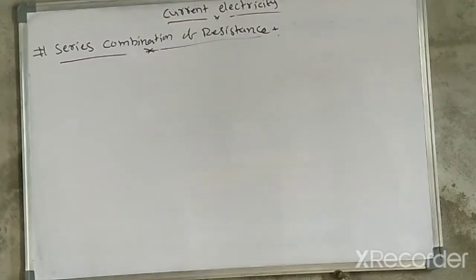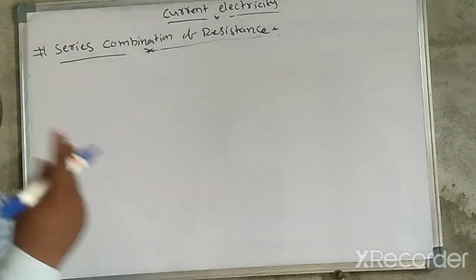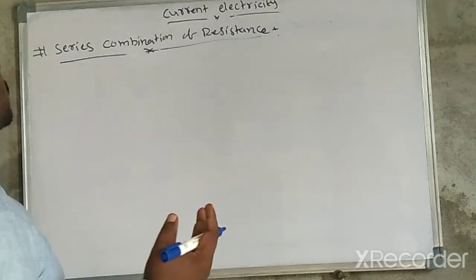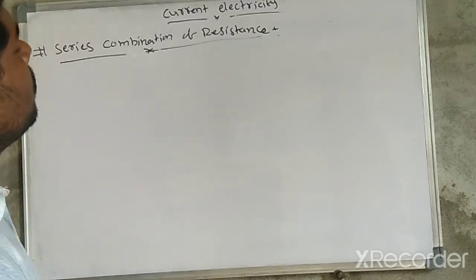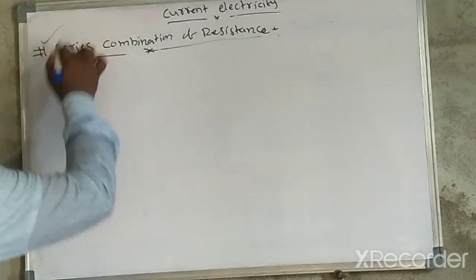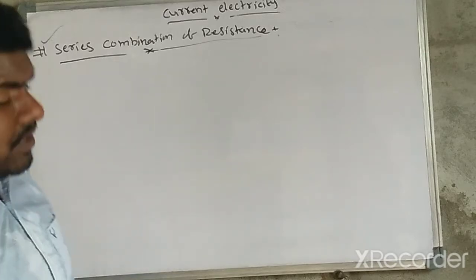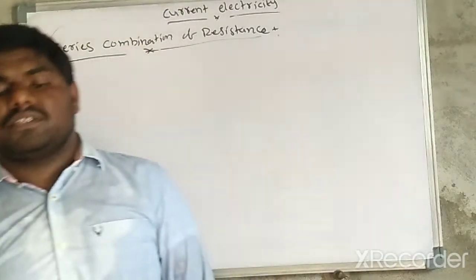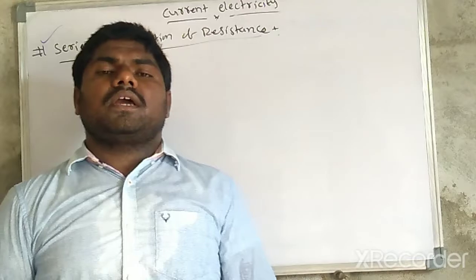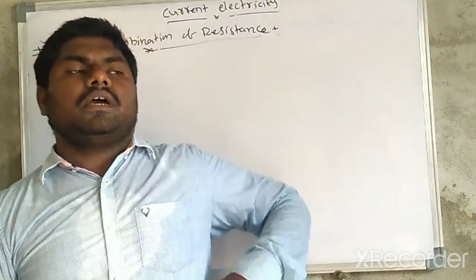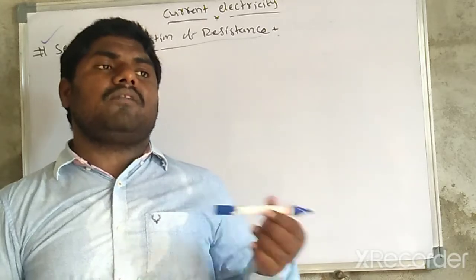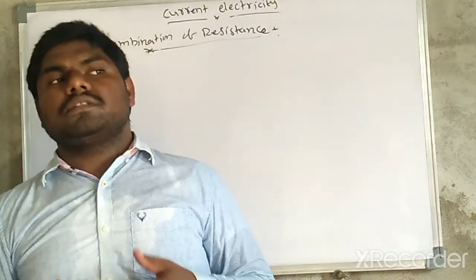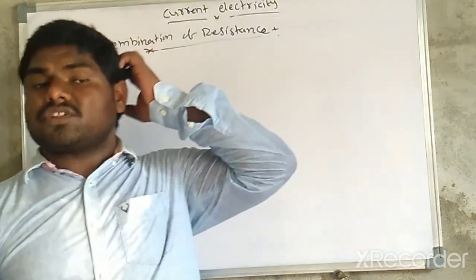Now let us discuss grouping of resistors, which is divided into two: one is the series combination, another is the parallel combination. This is the series combination of resistors. Let's take two or three resistors and connect one resistor after another. That combination is the series combination.